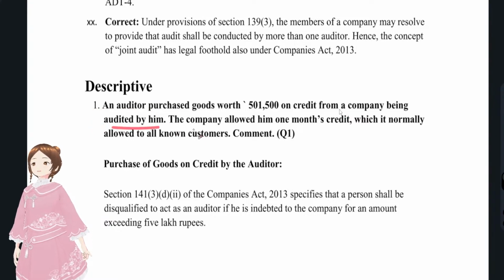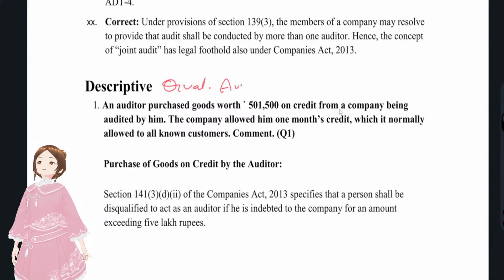Mostly you have to trigger with regards to the qualifications of the auditor. I'll give you the trigger points for all the questions. The company allowed him 1 month credit, which is normally allowed to all known consumers. Comment.